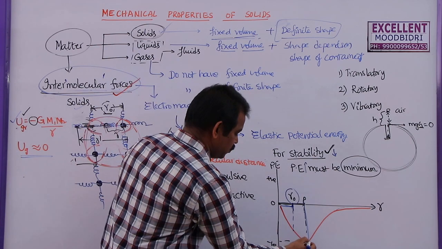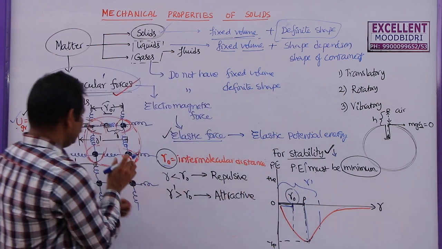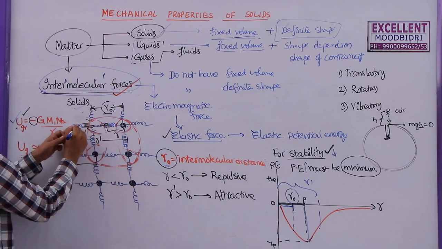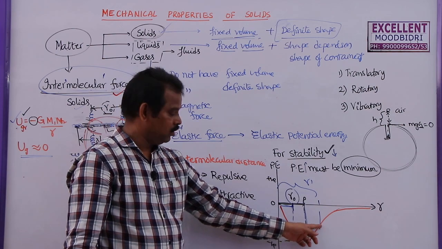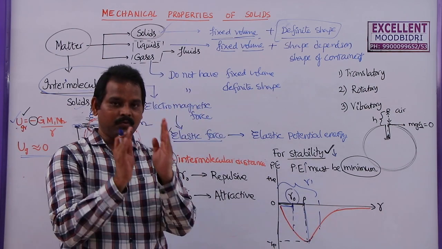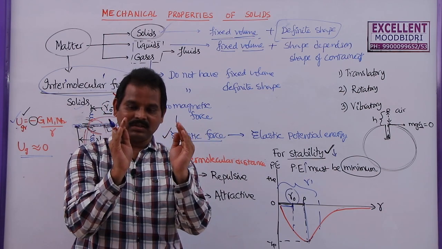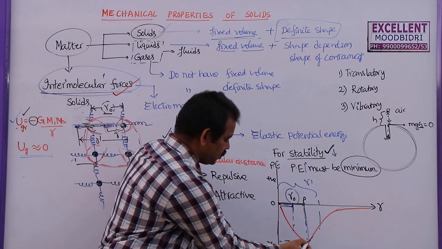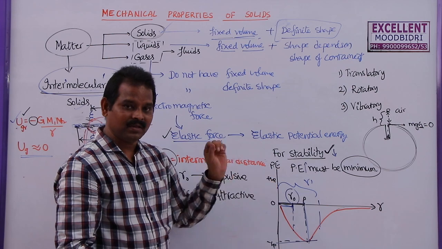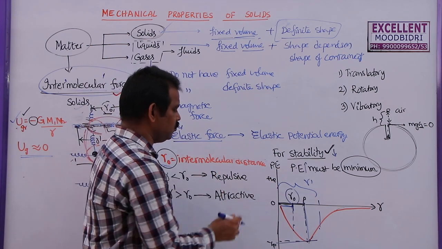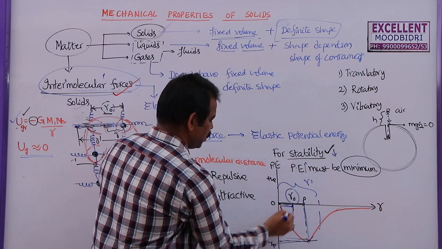Similarly, even if you increase the distance here, let us say this is R dash. If you increase the distance between these two, this is R dash, then also potential energy will become more. So in both cases, whether the distance between the two molecules decreases or increases, every time the potential energy is increasing, that means they won't get the stability. That's why all these molecules will try to get the stability by maintaining that intermolecular distance R naught as a fixed value.